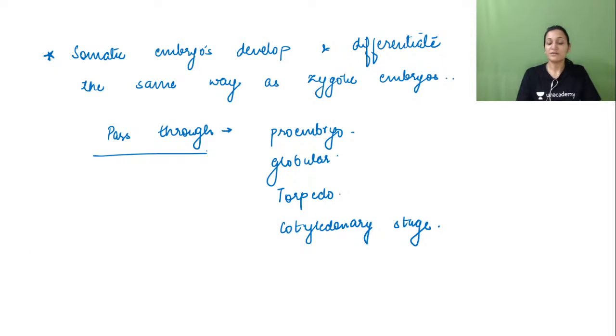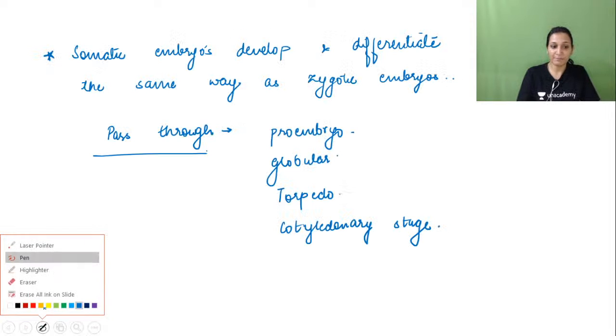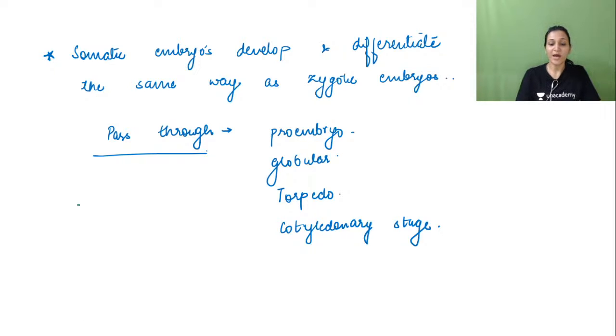Right. So we need to know the synonyms also for somatic embryogenesis, or the embryos which are developed from this. So what are the other terms used for the embryos which are developed through this process?